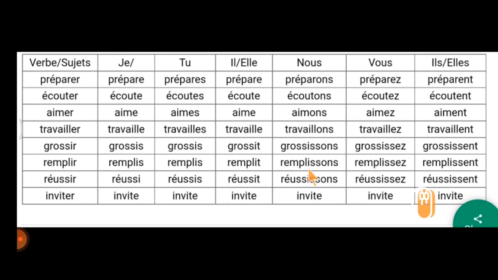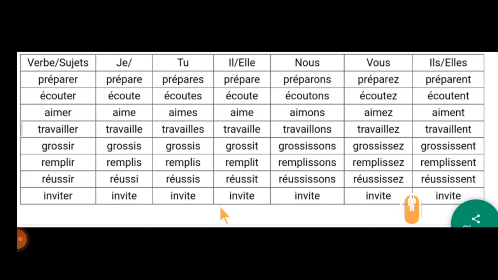So the starting and the beginning sound will be the same. Réussi, réussi. And the nous and vous alone will change. Réussissons, réussissez. And invité, here nous and vous is nous, vous and il, elle is wrong. So you have to correct it, okay?